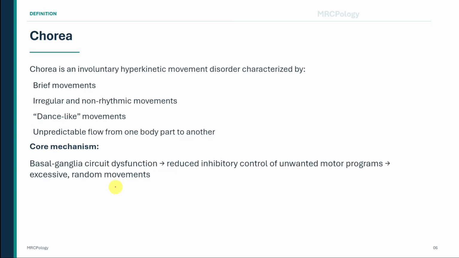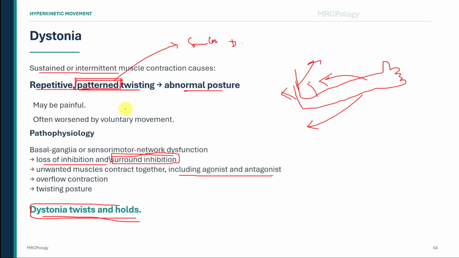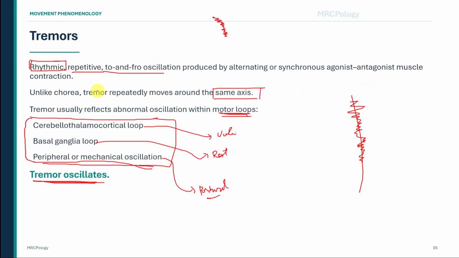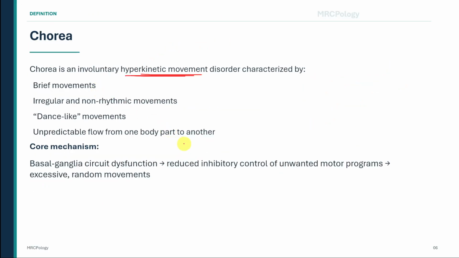Chorea is an involuntary hyperkinetic movement disorder. Hyperkinetic means that there is excessive movement. The movements are brief, irregular, non-rhythmic, dance-like, and unpredictable. The movements often appear to flow from one body region to another. A patient may raise an eyebrow, turn the head, shrug a shoulder, flex the fingers, and suddenly move one leg. There is no fixed sequence, and the same movement is not repeated regularly around one axis.